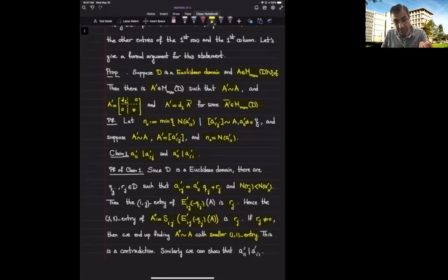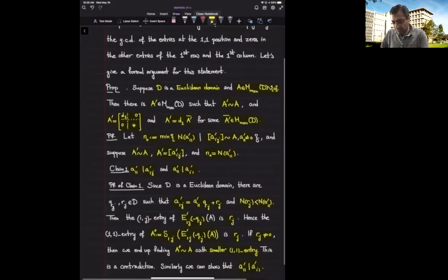R sub j should be 0, and that means that A1,1 prime should divide A sub 1j prime. Similarly, I can argue that A sub 1,1 prime should divide A sub i1 prime. So that exactly gives us the claim that we want.